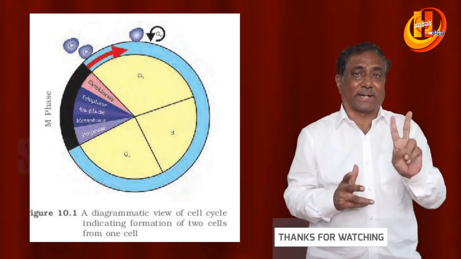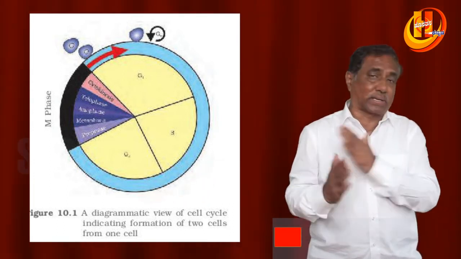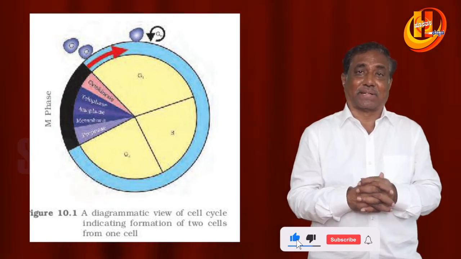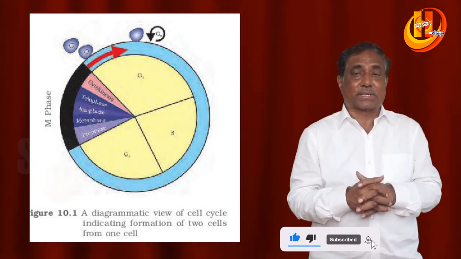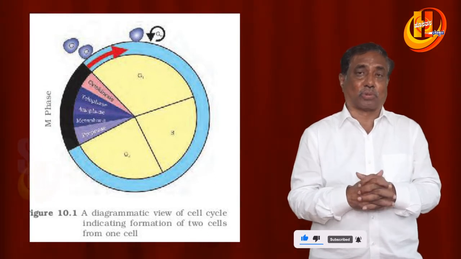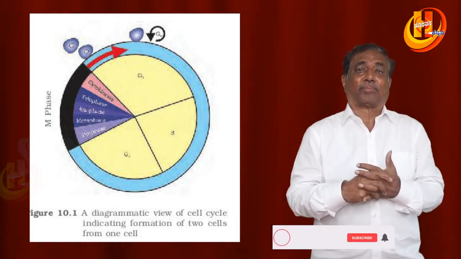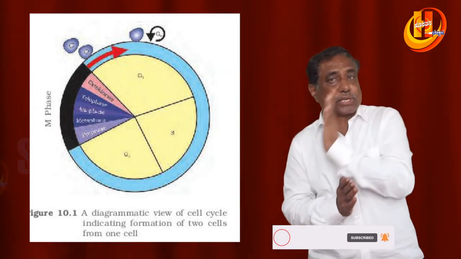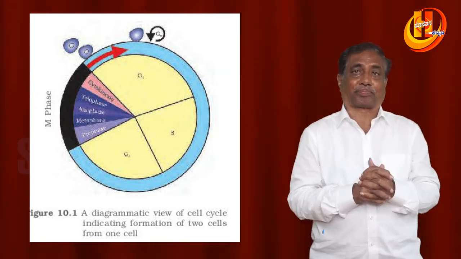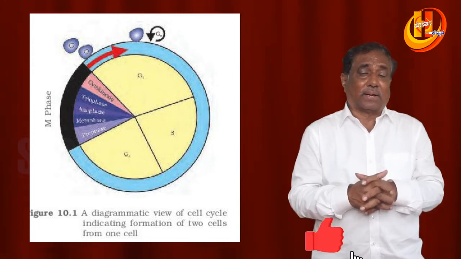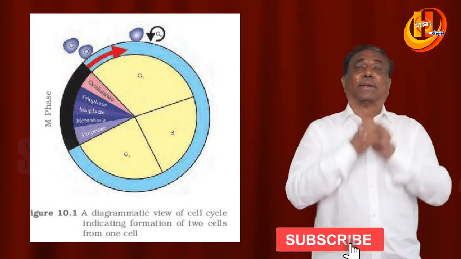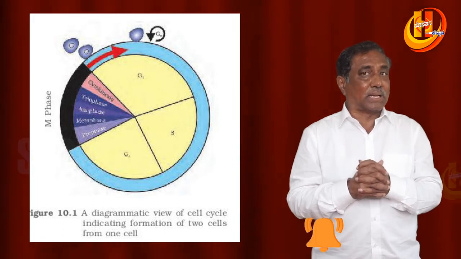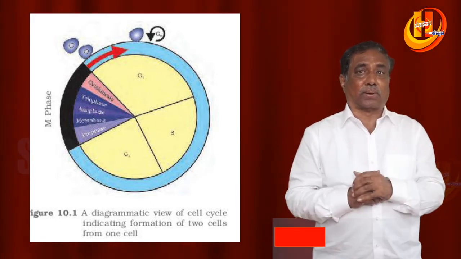That is, 2 chromatids become 4 chromatids. That is, duplication of DNA results in the formation of chromosomes which contain C4, that is C2 to C4, resulting in the formation of double-stranded chromosomes. And in animal cells, centrioles also divide.